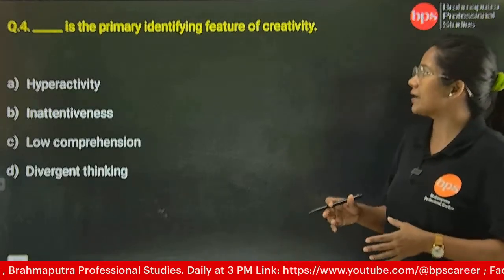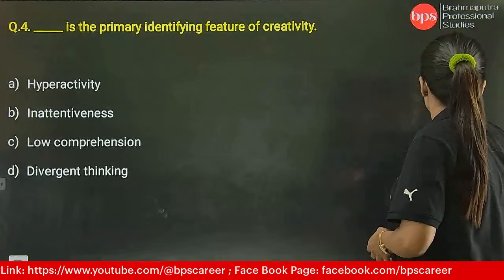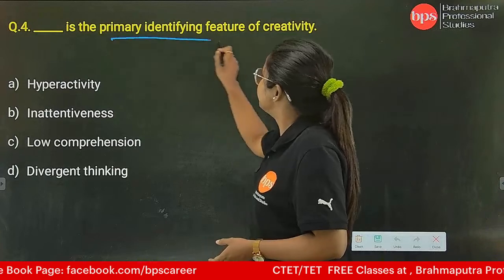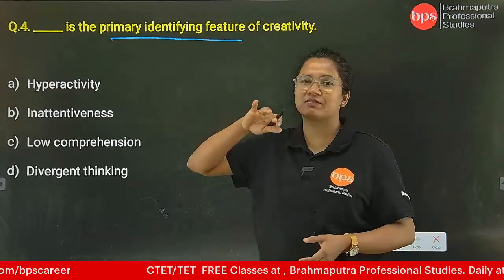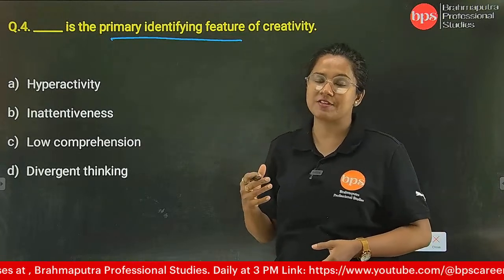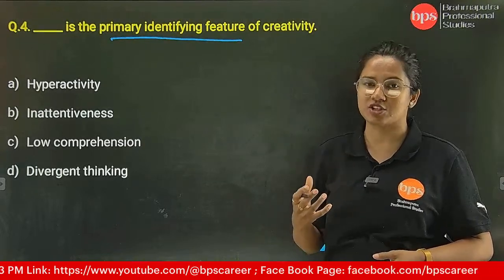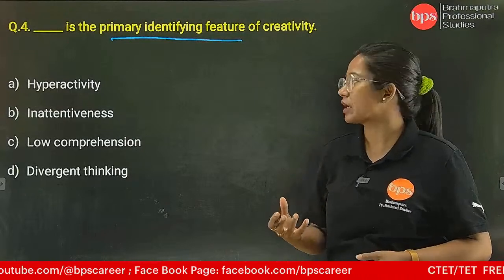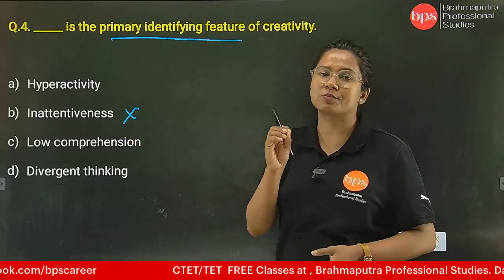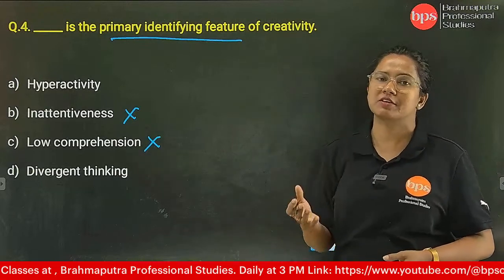Yes. तो यहाँ पे क्या है? Which one is the primary identifying feature? So hyperactivity is something which is related with ADHD. So that is attention deficit hyperactivity disorder. So hyperactivity is something which is a psychological disorder, or we can say an issue. Next, we have inattentiveness. This is not, because to become creative, we need to be attentive. Low comprehension. Comprehension अगर low होगा तो कैसे creative होंगे?